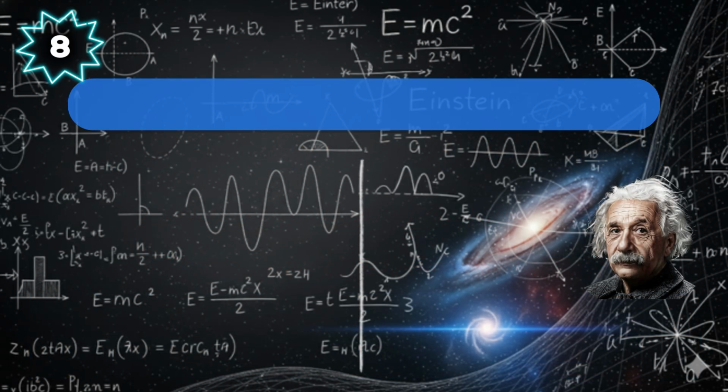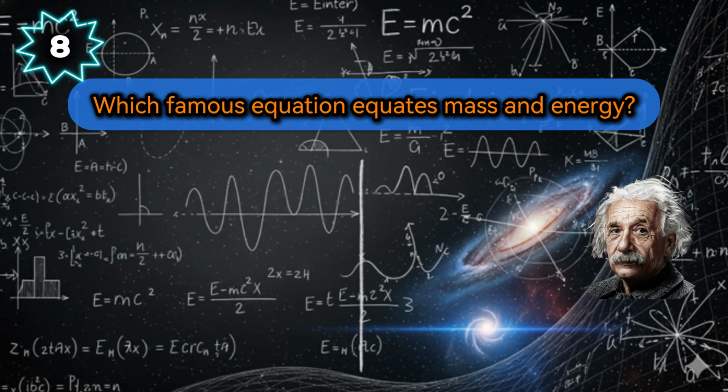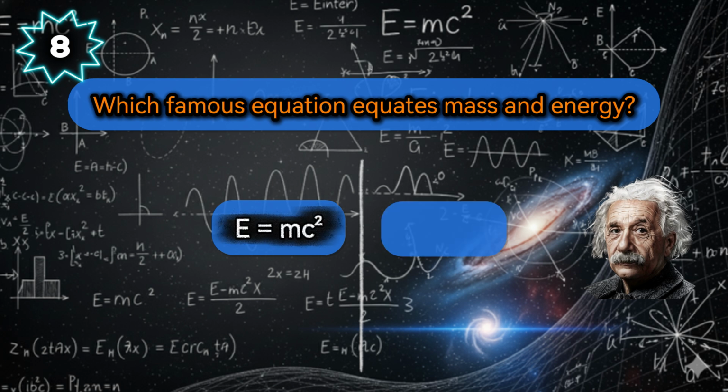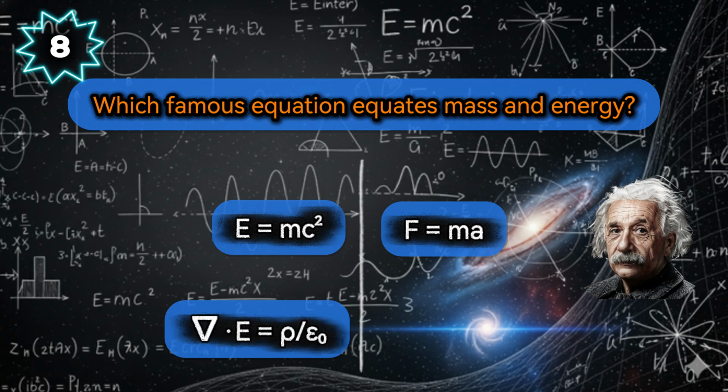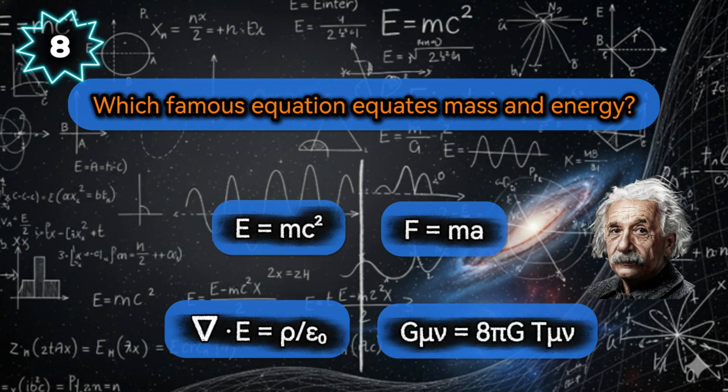A consequence of special relativity: which famous equation equates mass and energy? Is it E equals mc squared, F equals ma, del dot E equals rho over epsilon naught, or G mu nu equals 8 pi G T mu nu?